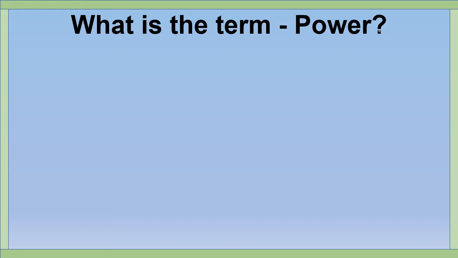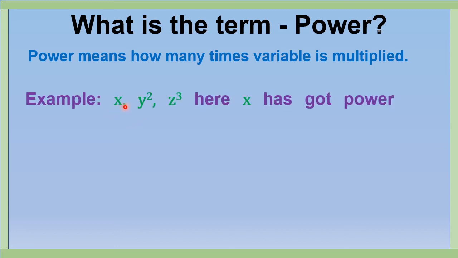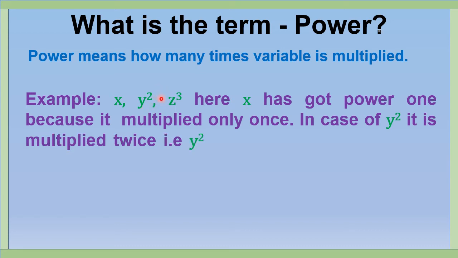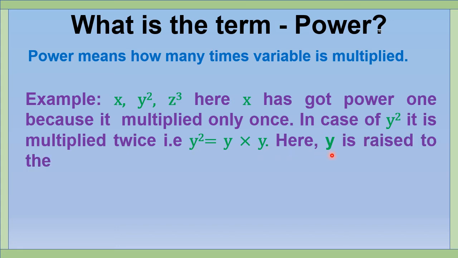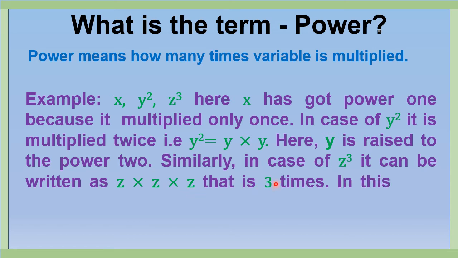What is meant by the term power? Power means how many times a variable is multiplied. For example, x. x has the power 1 because it is multiplied only once. In case of y square, it is multiplied twice. That is, y square is equal to y into y. Here y is raised to the power 2. Similarly, in case of z cube, it can be written as z into z into z, that is 3 times. In this case, the power of z is 3.